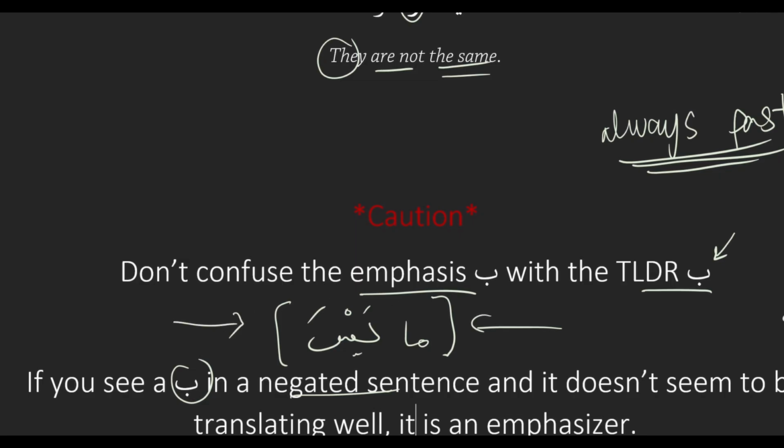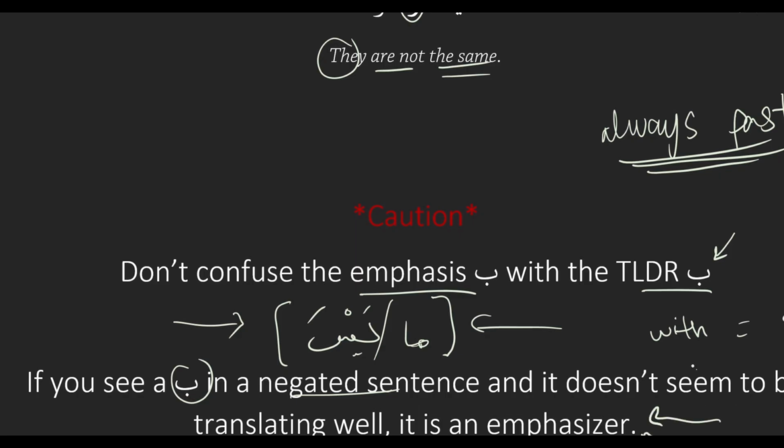But even the way it looks, it attaches straight to the word, just like a TLDR. Yeah. It's a B specifically. Yep. It looks exactly the same. It looks exactly like a TLDR, and the only differentiating factor is the ma or laysa. Okay. Right, and so if you happen to miss the fact that the sentence is starting with a ma or laysa, and you end up arriving at a translation that doesn't seem to be translating as with, the translation we know for the TLDR ba, then that means you probably missed your emphasizer.